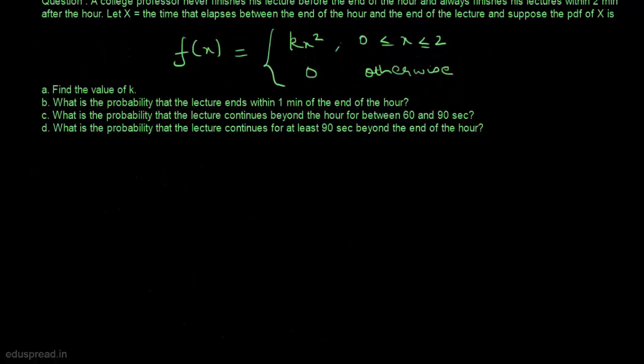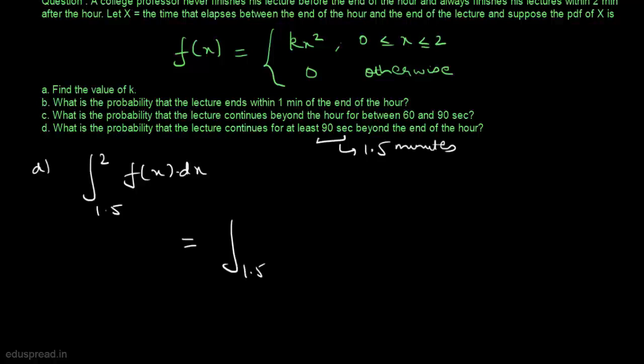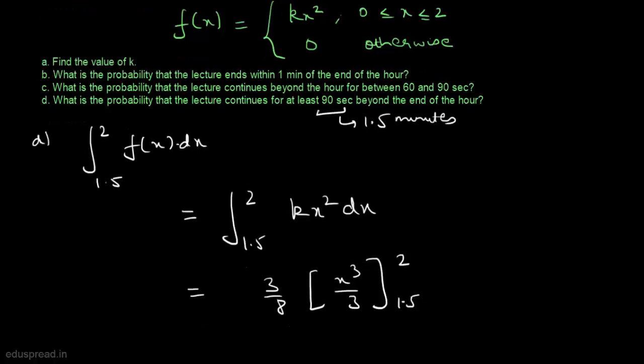In part D, we have to calculate the probability that the lecture continues for at least 90 seconds beyond the end of the hour. So that means we have to integrate f(x) dx from 1.5 to 2, because 2 is the maximum value that x can take. This is given to us in the question, and 90 seconds means 1.5 minutes. So this is equal to kx square dx, integrated from 1.5 to 2, and we can write it as 3 divided by 8 multiplied by x cubed by 3 with limits 1.5 and 2.